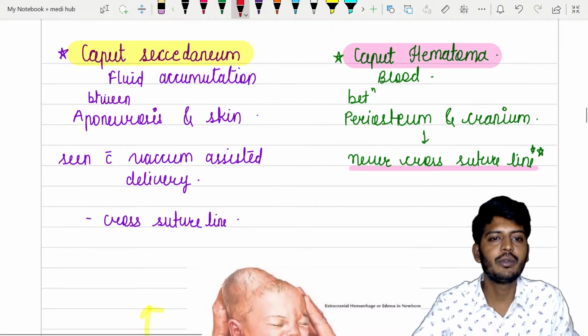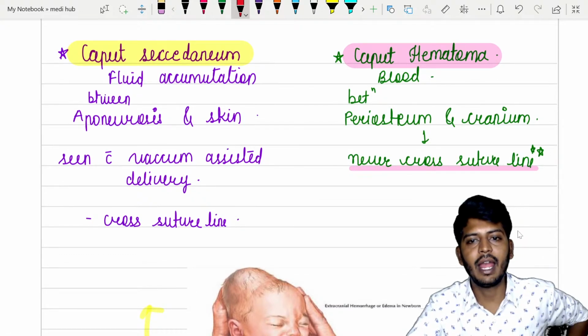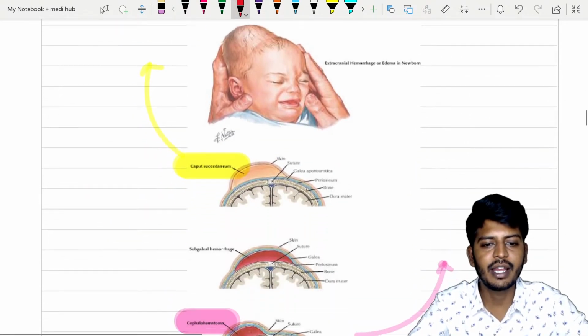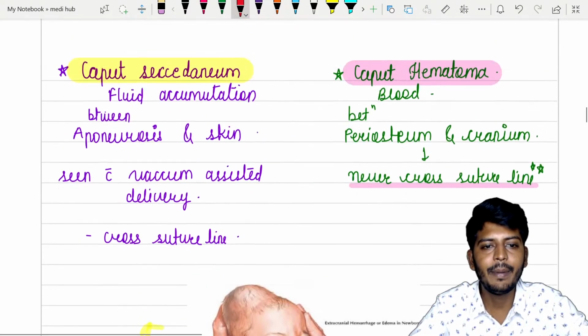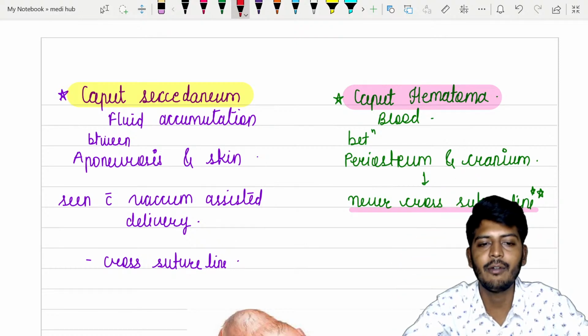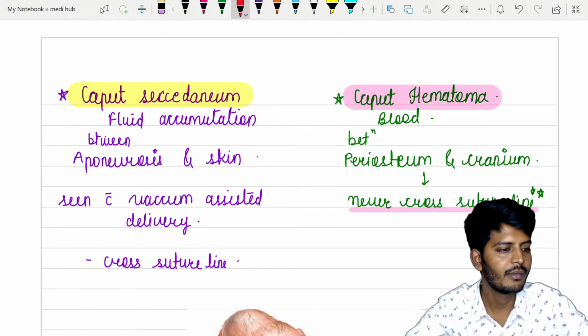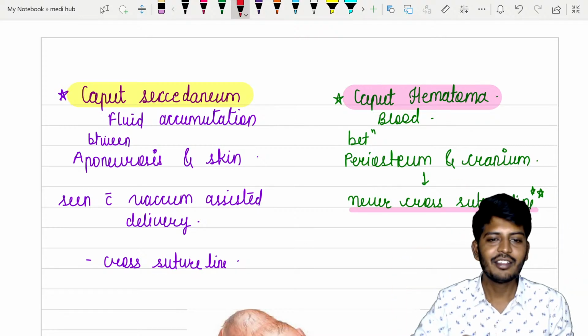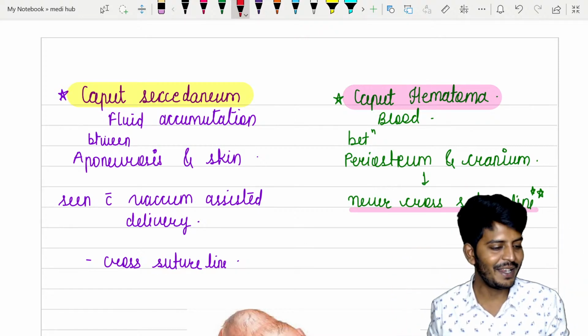Then let's talk about the next one, caput succedaneum and cephalhematoma. What are these? These occur when we use vacuum assisted delivery. All of you watch 3 Idiots, where he creates suction like that and delivers the baby. So what exactly is that? Please listen to me.